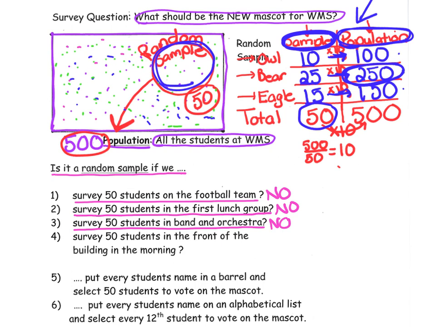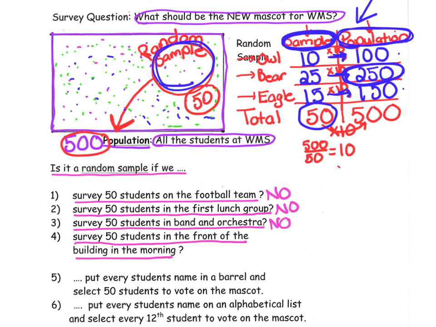How about this? Would it be fair and random if we surveyed 50 students in the front of the building in the morning? Does every student have a chance of getting selected that attends Washington Middle School? The answer is no. Out front, we just have 7th and 8th graders.